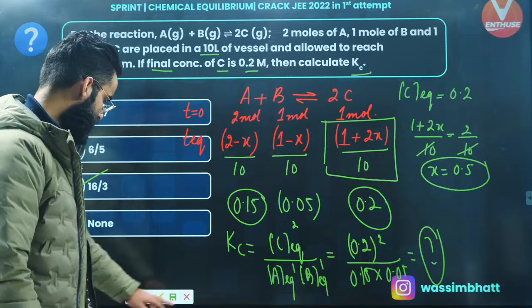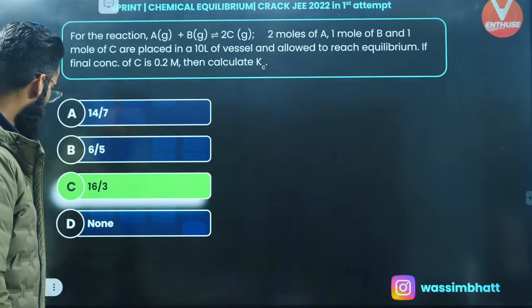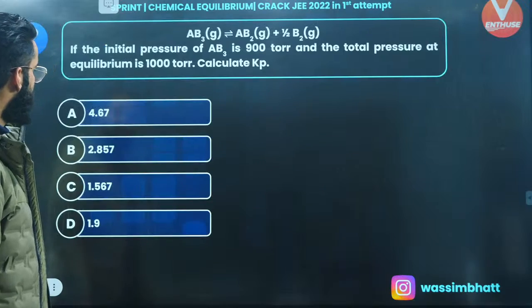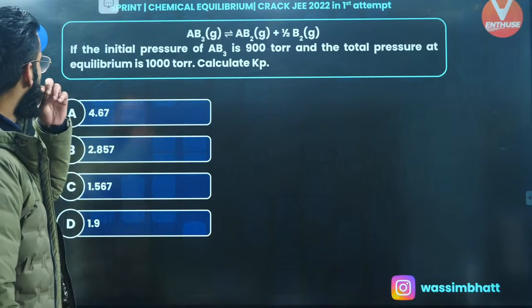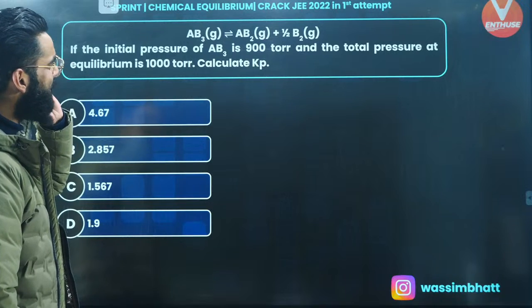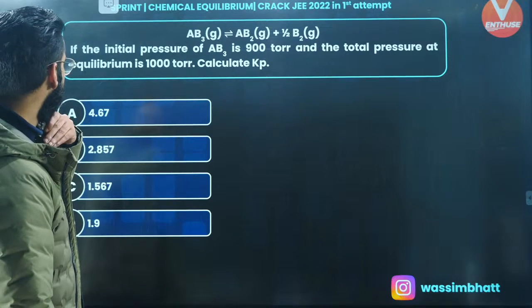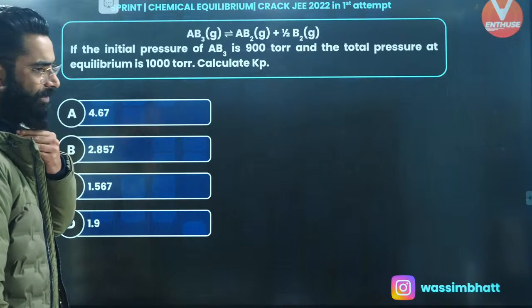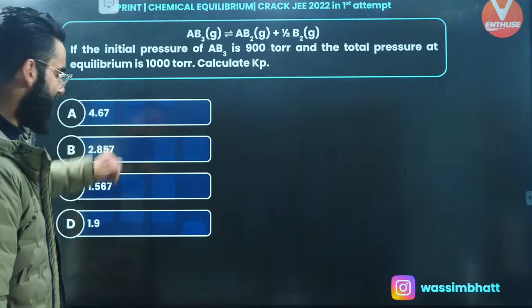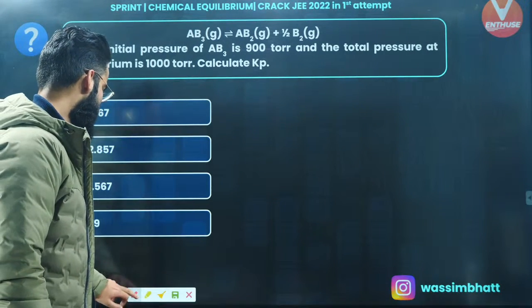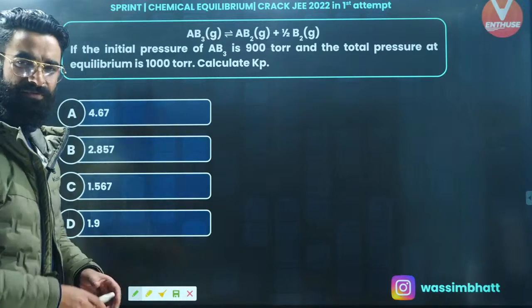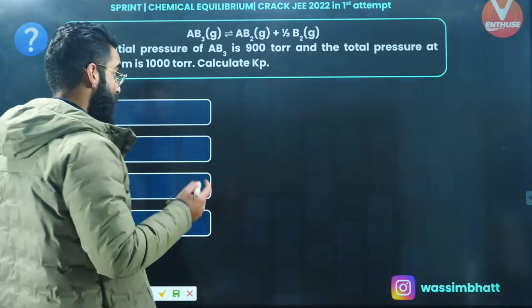Perfect. So let's jump into one more question. Let's see what another question says. Okay, we are given the reaction. If the initial pressure of AB3 is 900 torr and the total pressure at equilibrium is 1000 torr, calculate Kp. A very simple question again. There is one simple concept involved, that is Dalton's law of partial pressure. Let's try to solve the question with the help of Dalton's law of partial pressure.